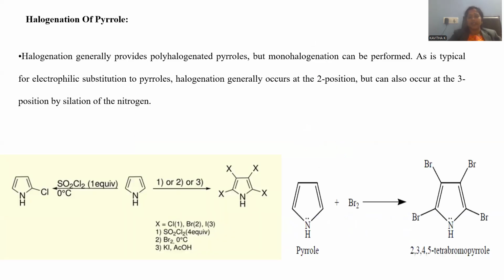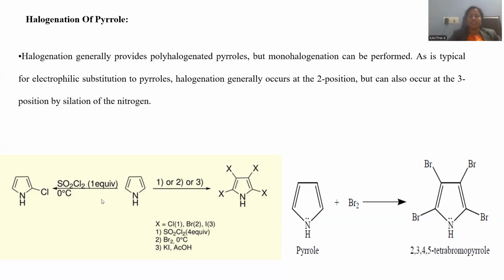Pyrrole is hyperreactive, as we are already aware, and is the most reactive among all the 5-membered heterocyclics. That's the reason why halogens also are more reactive in nature. Whenever halogens are in direct contact with pyrrole, polyhalogenation will be carried out instead of mono substitution. You can observe polyhalogenation. Whenever bromination of the pyrrole is done, tetrabromopyrrole is the final product, because of the high reactivity of the halogens and the high reactivity of the pyrrole as well.